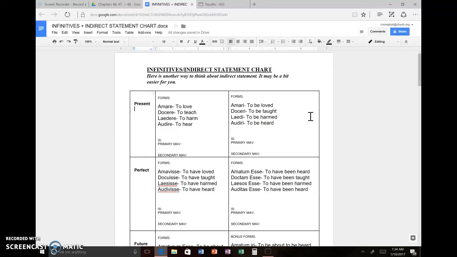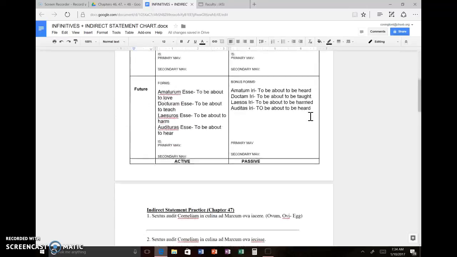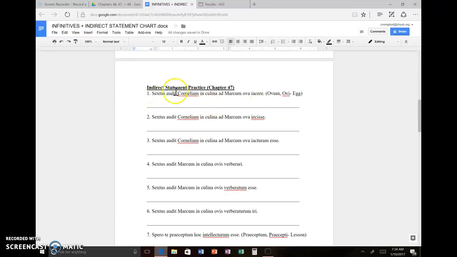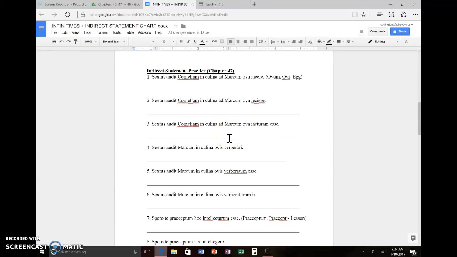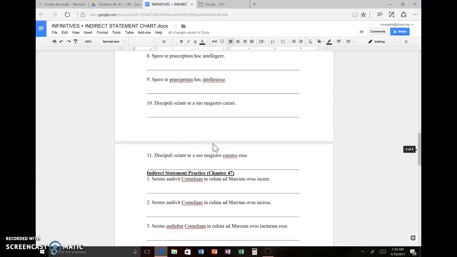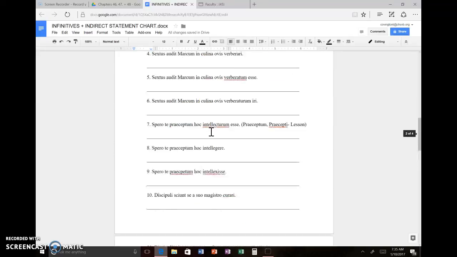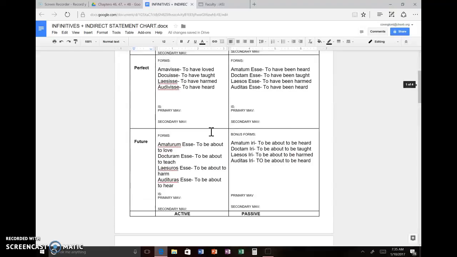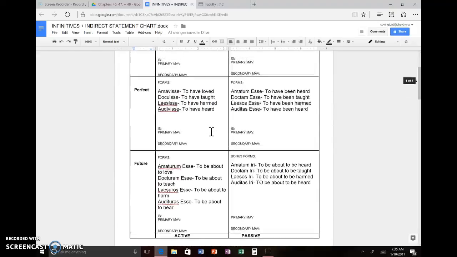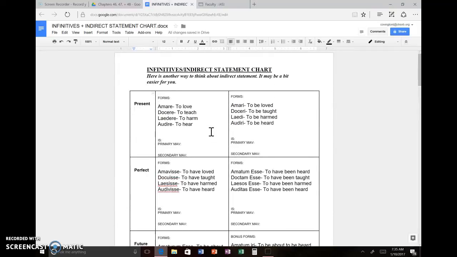So today, your assignment for your digital learning day is going to be to complete this page of your packet here. It starts with Indirect Statement Practice, Chapter 47, and goes down, just on the next page, to the Discipuli Scientiam a Magistro Curatos essay line. Okay? So you guys are going to translate those. But in order to do that adequately, you need to learn a little bit more about indirect statement, okay?